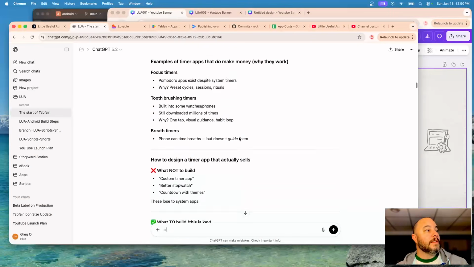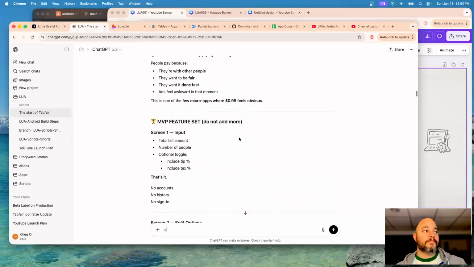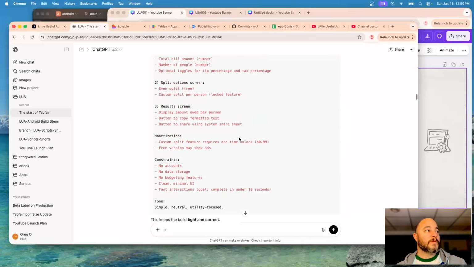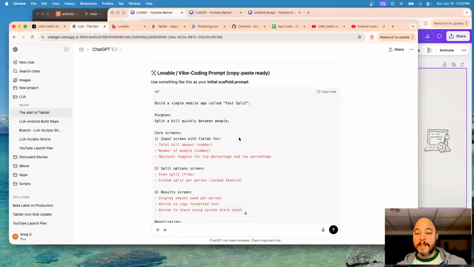That said, if I keep going through, I'll go back up to here. I got to a point where I said, okay, these are the free features that I want. These are the paid features.